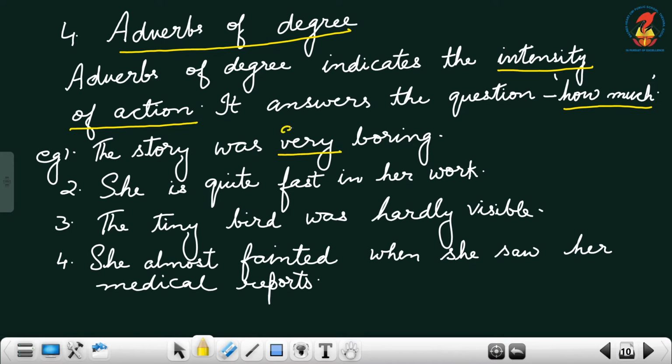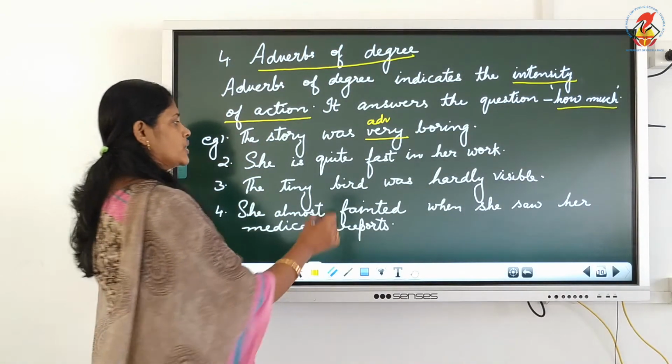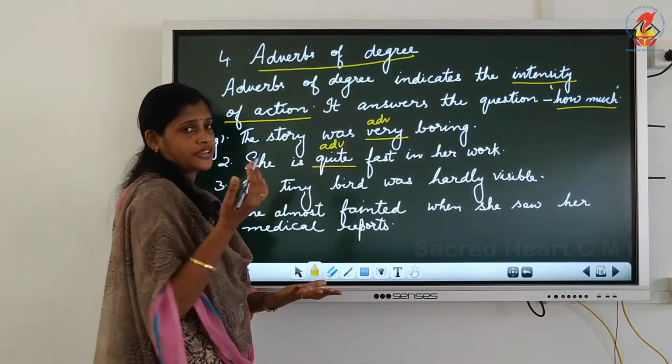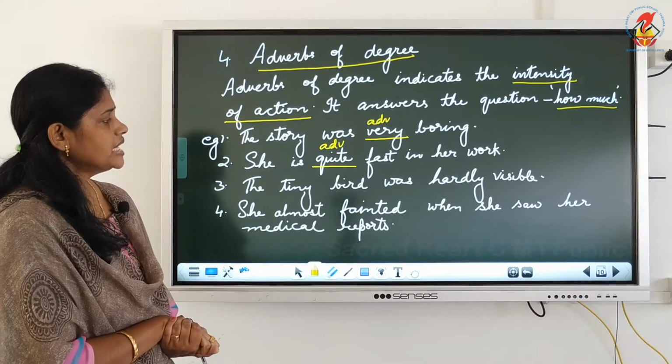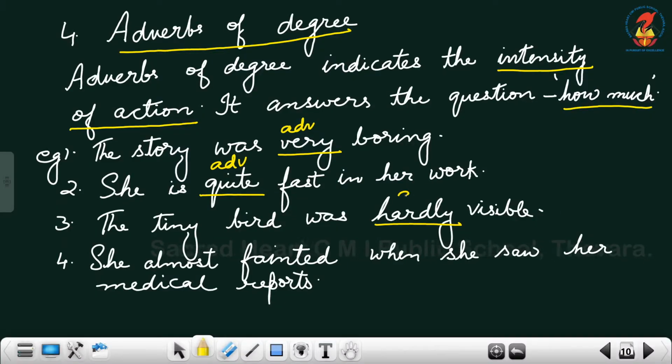So this is the adverb of degree. She is quite fast in her work. So here, this is the adverb. How fast is she? Quite fast. The tiny bird was hardly visible. So this is the adverb. Hardly visible means almost not visible.